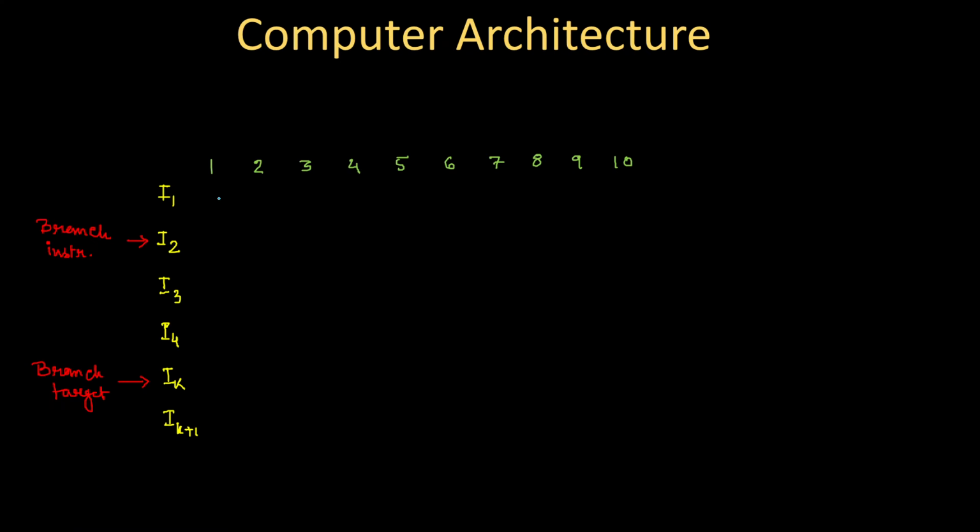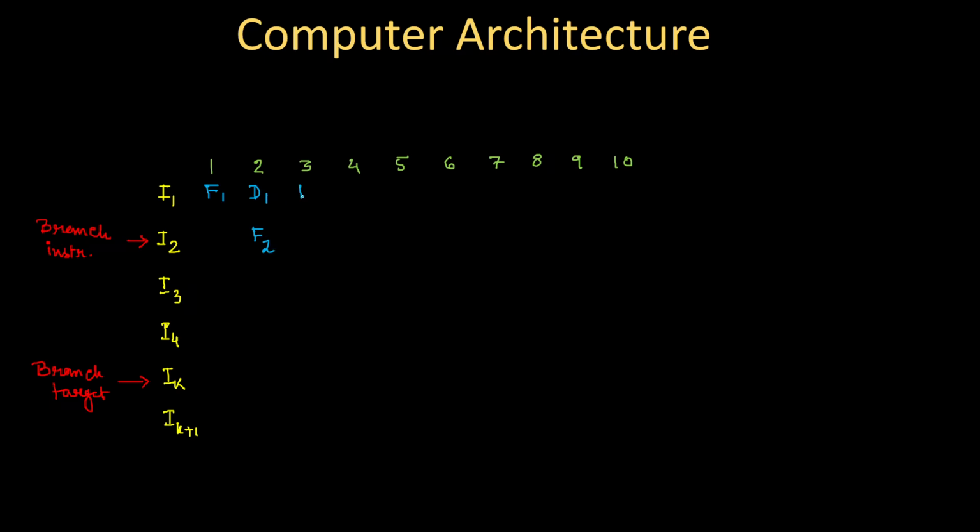Now see, if we continue with the same situation, that I2 is the branch instruction and IK is the branch target, and I1 doesn't have any issue in this pipelining, right? So it will continuously go in the same way, fetch, and after fetching, the fetching of instruction 2 starts.